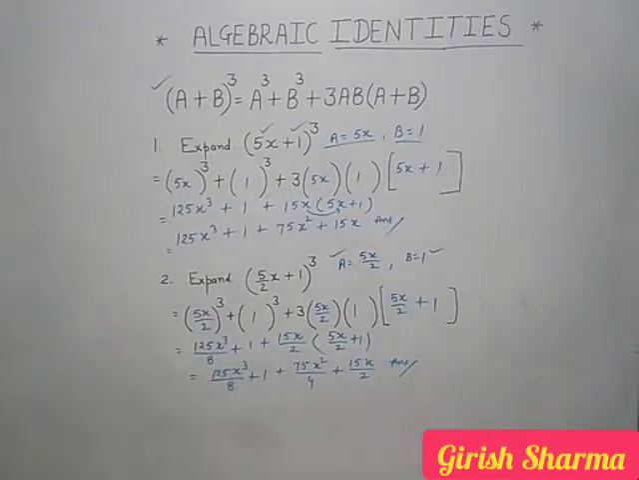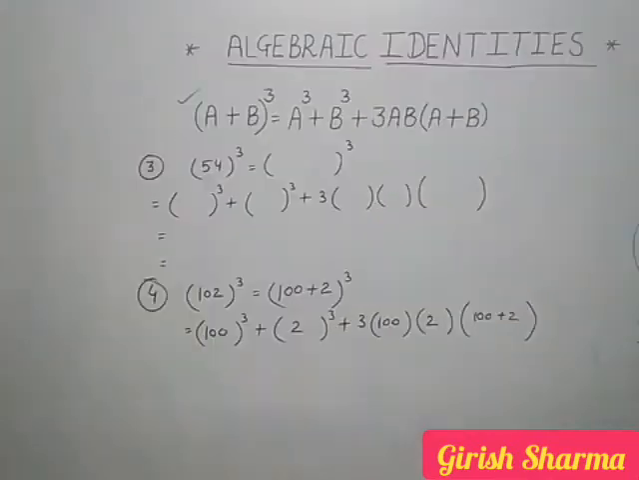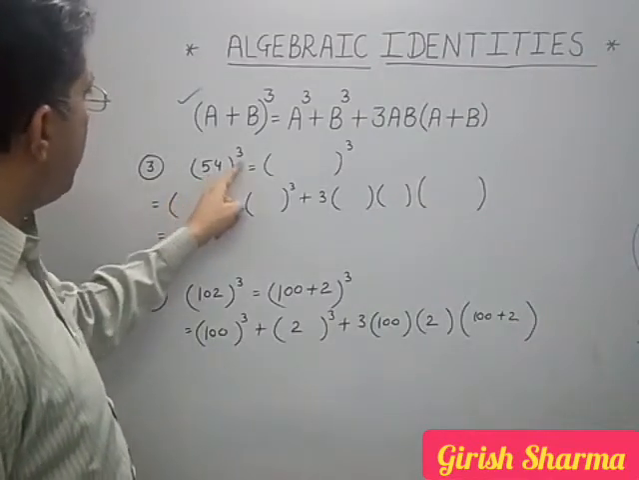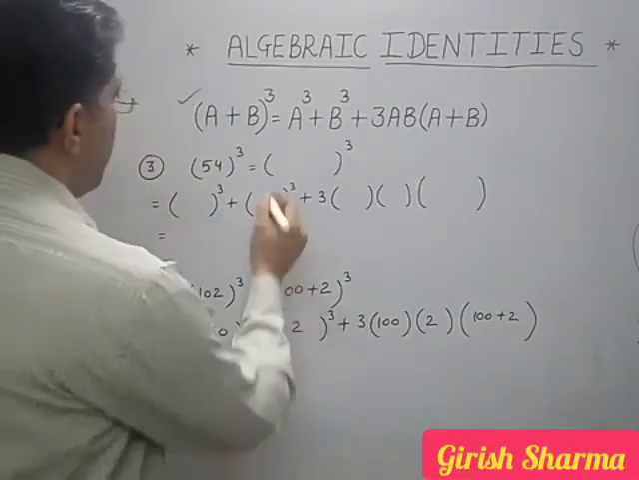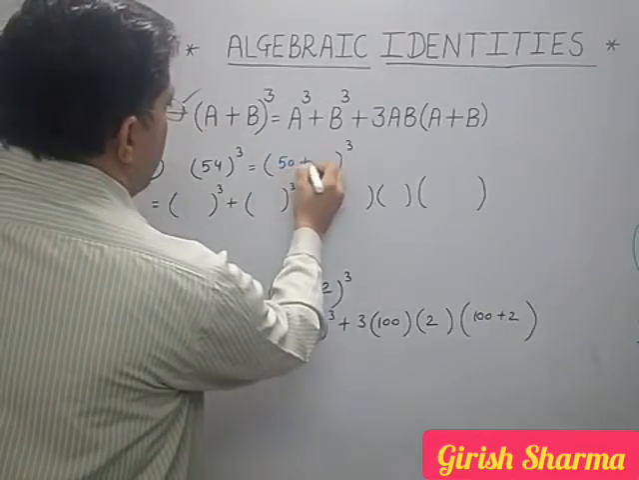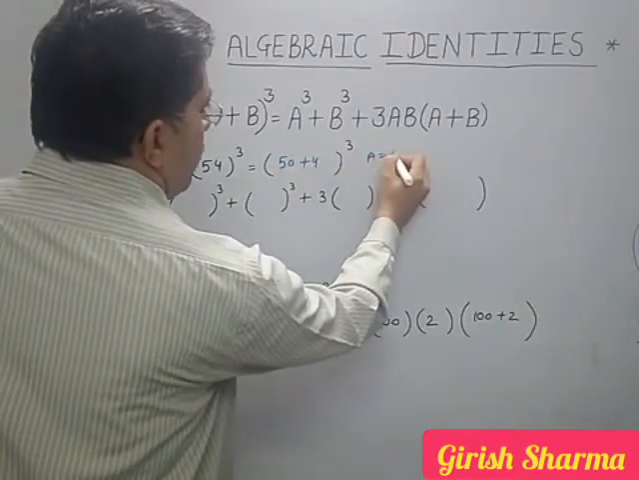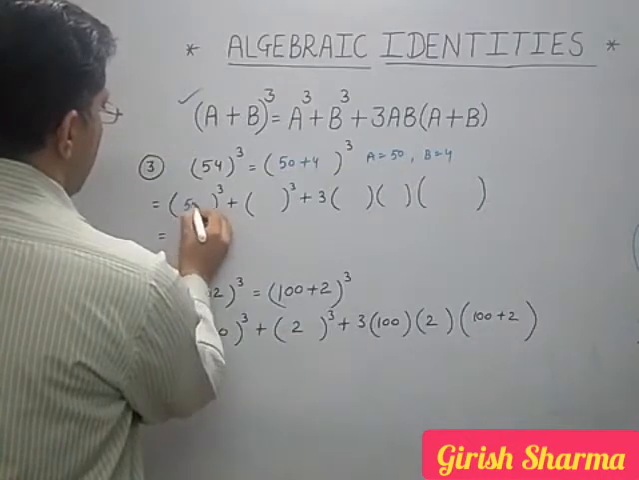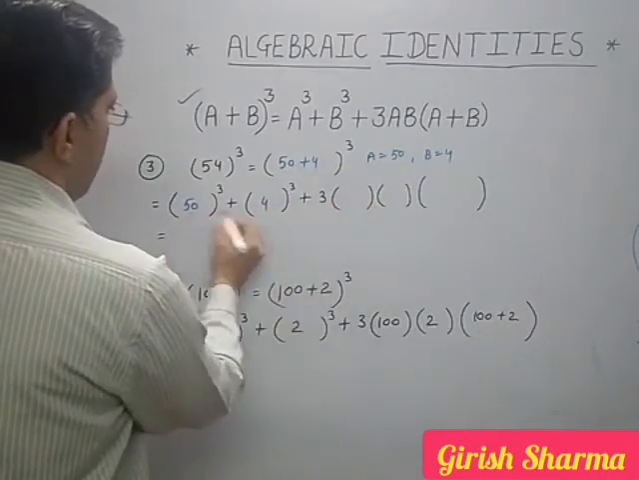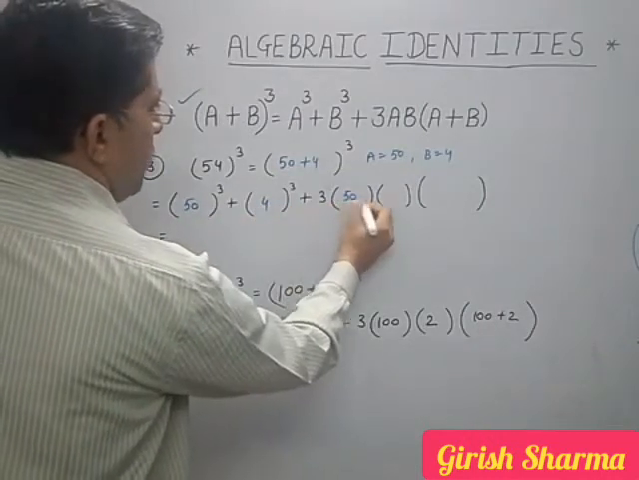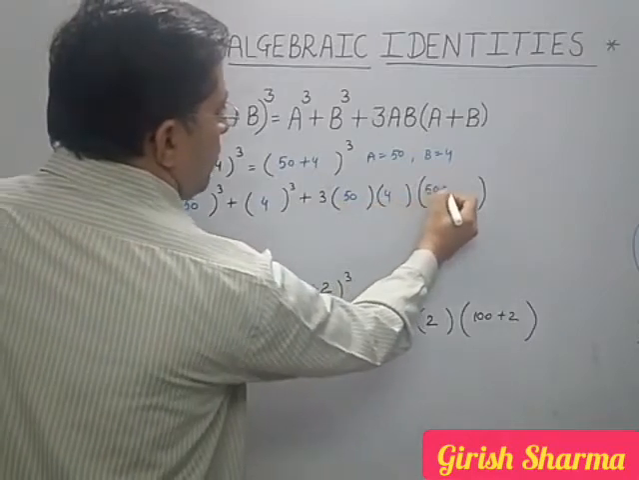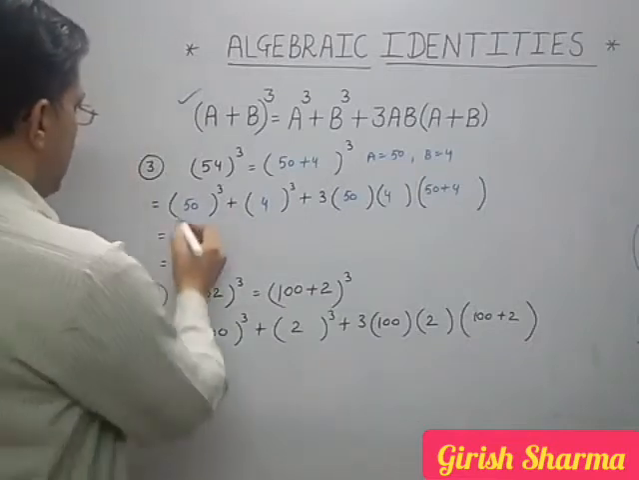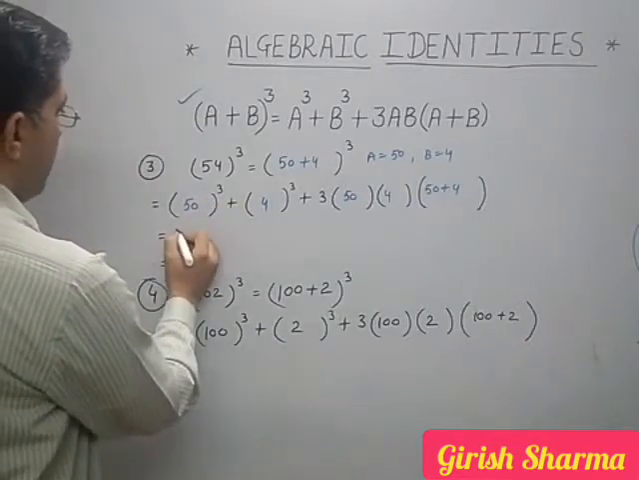Similar question is there. We have to find out the value of 54³. 54, can I write like this? 50 plus 4. Then a will be 50 and b will be 4. a³ + b³ + 3ab(a + b). Getting? Now see, 50 cubed.